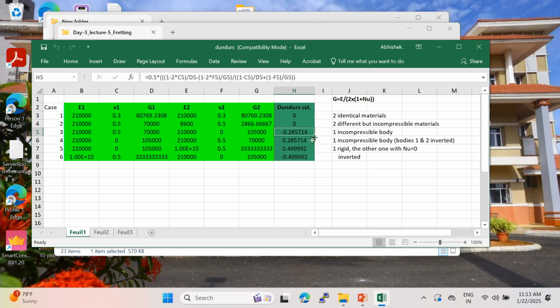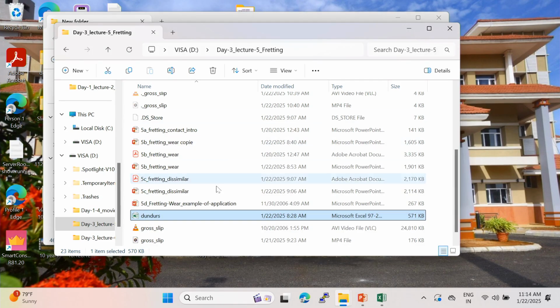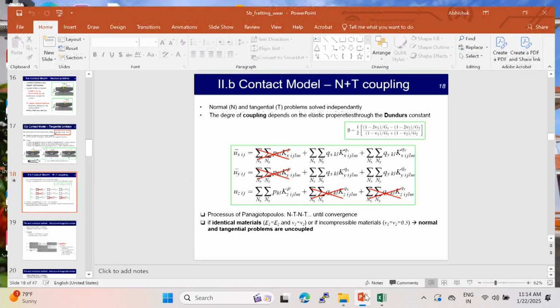The sign is not important. And now, to have the maximum or the minimum value, what you should do is have a rigid body. The rigid body here is body 2, with a very high Young modulus. If you have a rigid body against a rubber material, which is incompressible, this is the same in fact. You reach 0.5 or minus 0.5. This is how we can calculate the Dundurs constant.